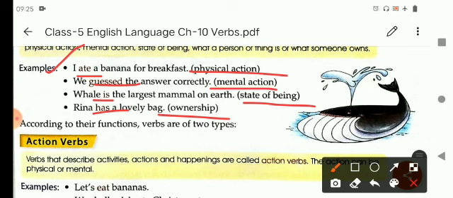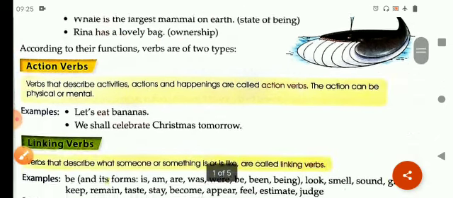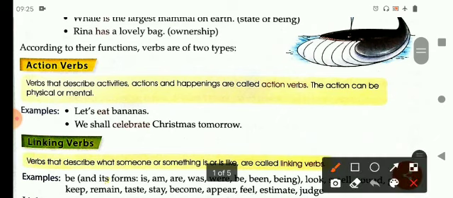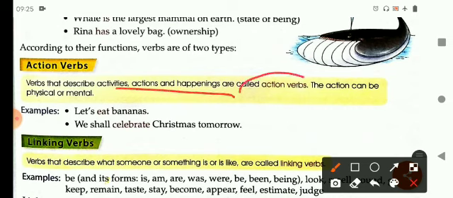Now according to their functions, verbs are of two types. They are, let's see, first, verbs that describe activities, actions and happenings are called action verbs. The action can be physical or mental. For example, let's eat a banana is a physical action. We shall celebrate Christmas tomorrow, also a physical action.